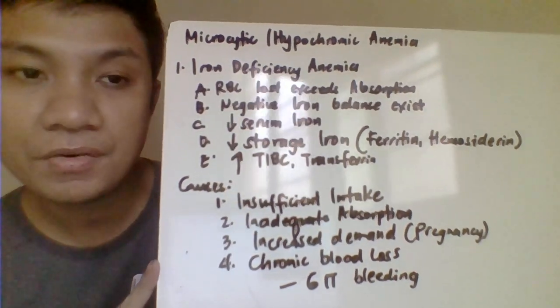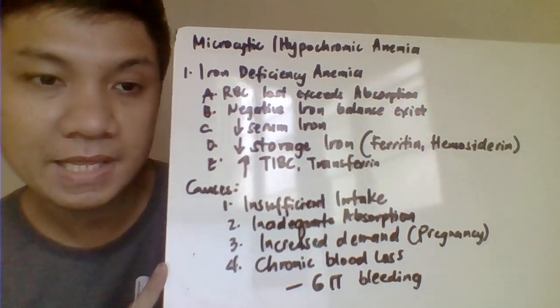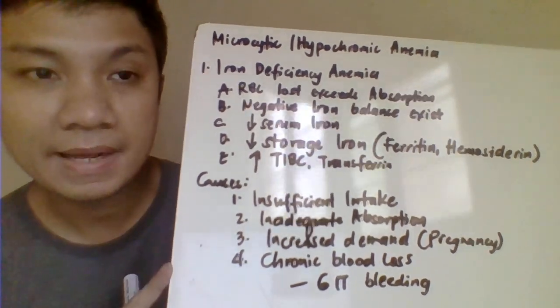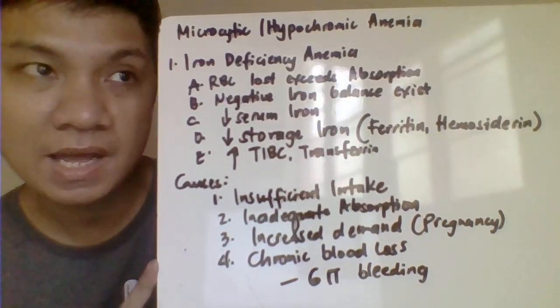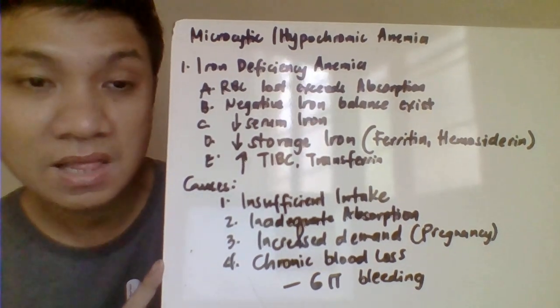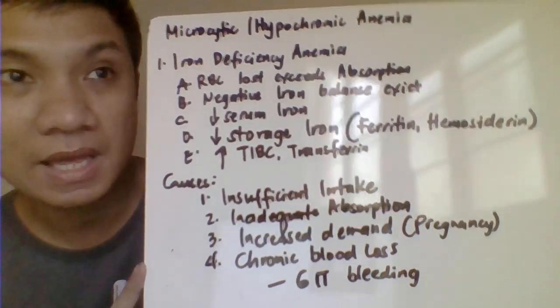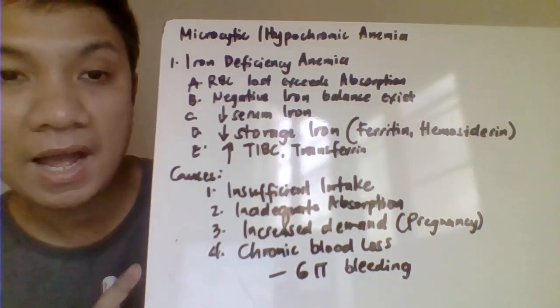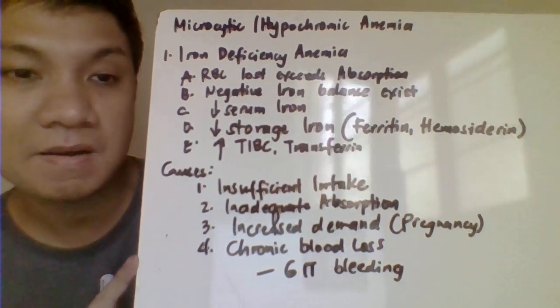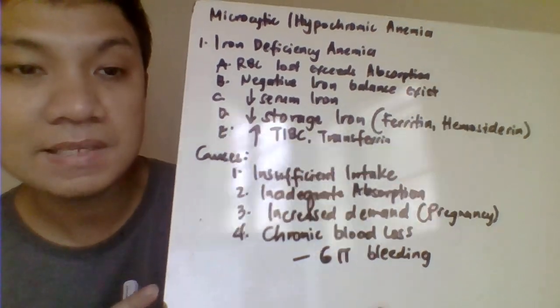Okay, then we have here your microcytic hypochromic anemia. So, again, this is characterized here by the MCV of less than 80 fL and MCHC of less than 31 grams per dL. The first one, we have your iron deficiency anemia characterized here by an increased RBC loss.